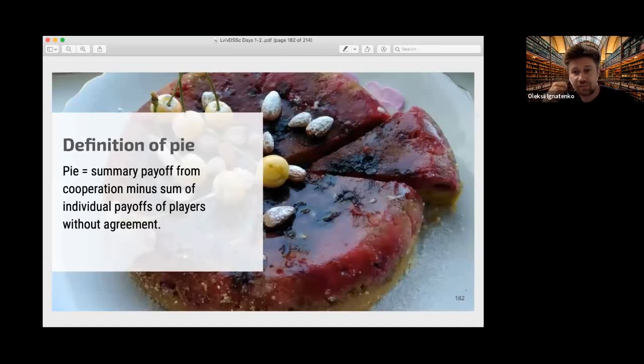The pie is the summary payoff from cooperation minus the sum of individual payoffs of players without agreement.